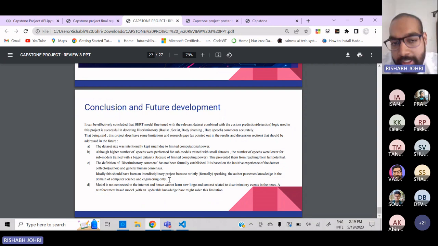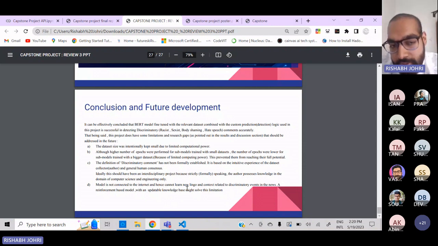So it's purely done on a basis of intuition. And finally, another improvement that can be done is that the model is not actually connected to the internet. So the knowledge base of the model is static. In daily news, we can see new developments, like something great happens which is considered discriminatory. For that particular statement, the model should ideally give a discriminatory value, but my model's knowledge base is static.